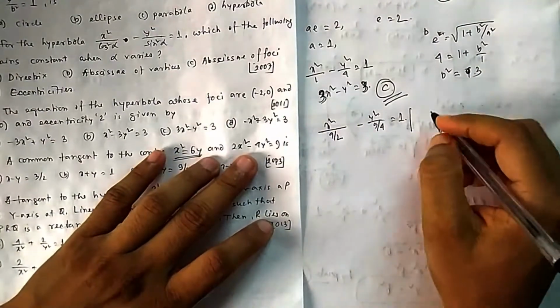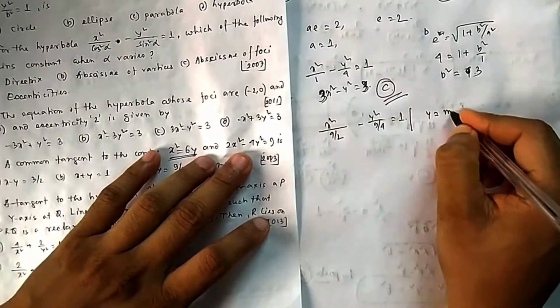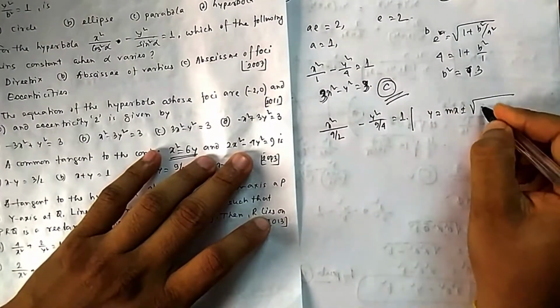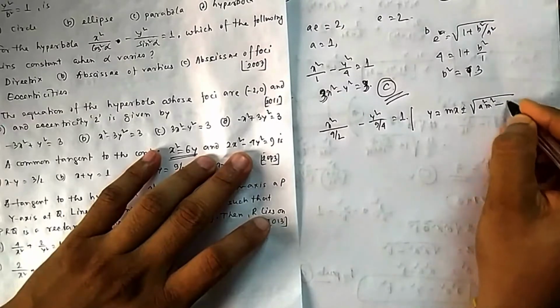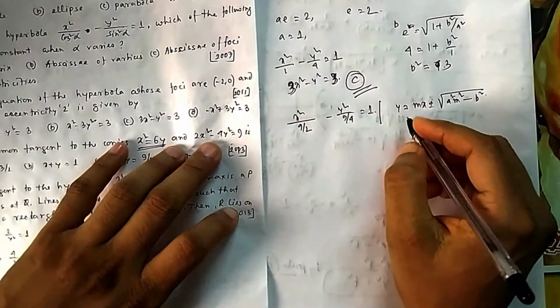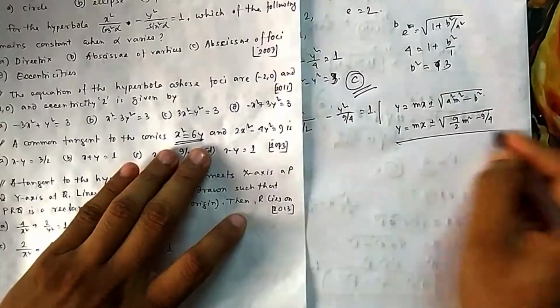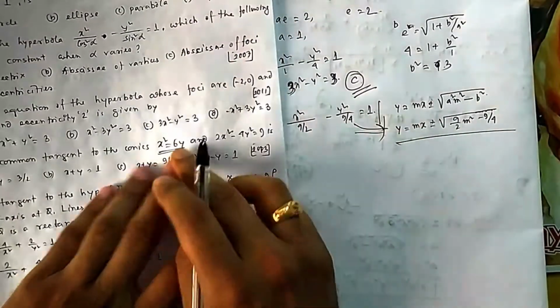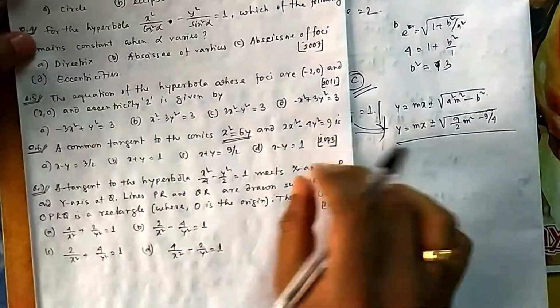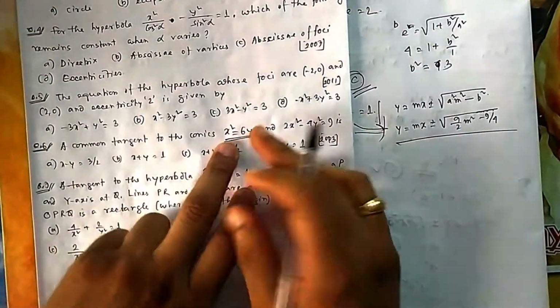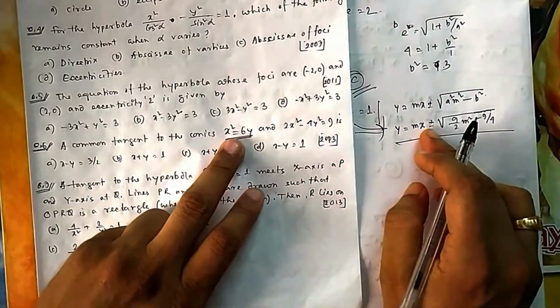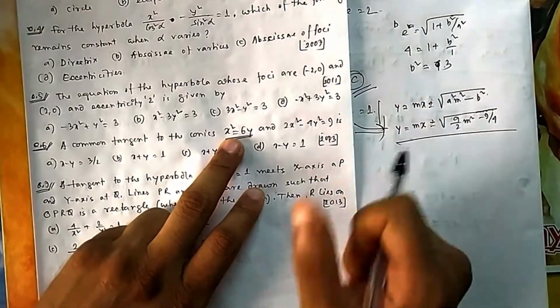So what is the tangent of this one? y is equal to mx plus minus under root a square m square minus b square. So it will be something of this fashion, 9 by 2 m square minus 9 by 4. Okay, so this is the tangent of this one. Now if it has to be a tangent of this one also, there are lots of ways. If it is a circle, then we can say that the distance of this line from the origin should be equal to the radius.